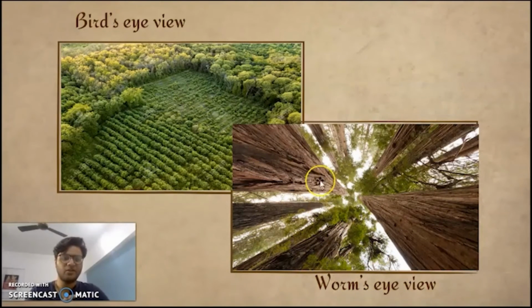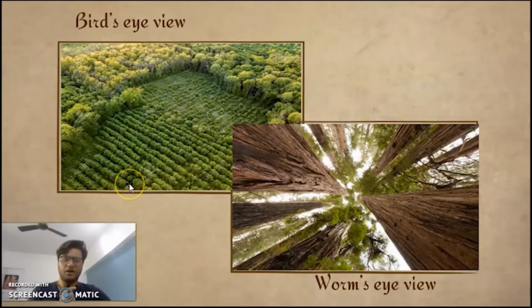So it is a very good place for an insect to make a small house of its own, right? Because it's a very safe place. So the individual worm looks at individual things, individual trees in the entire forest. But the bird's eye view is very large in nature. It looks at the entire economy. This entire concept is what macro looks like, and this is what microeconomics looks like.